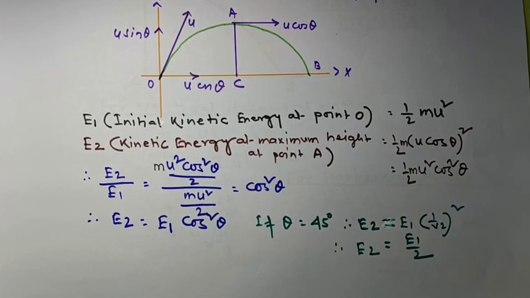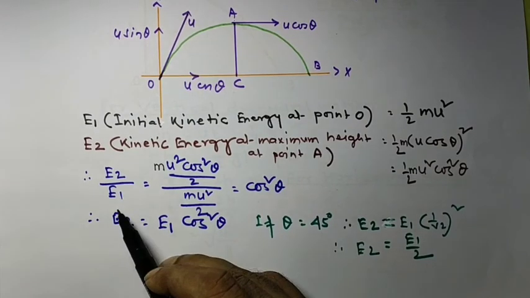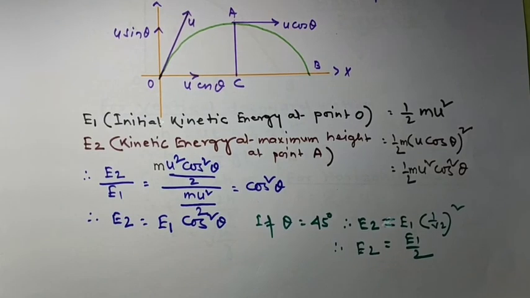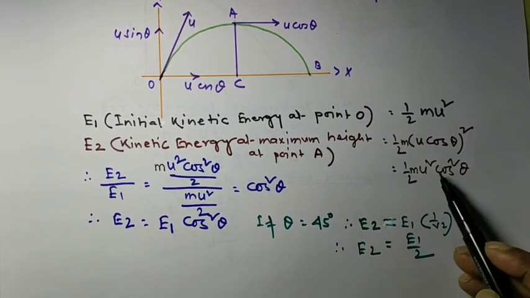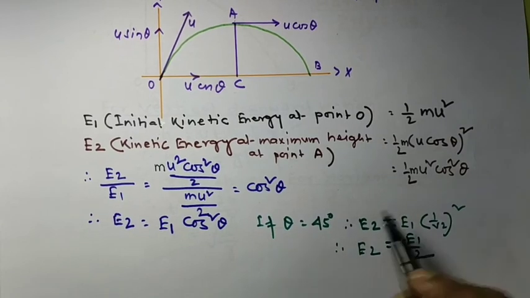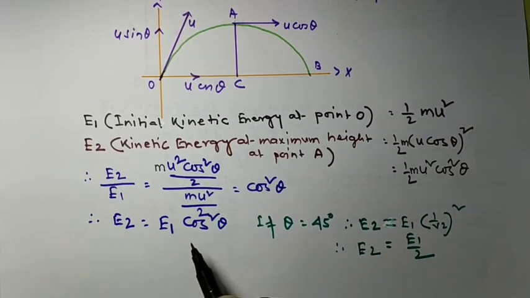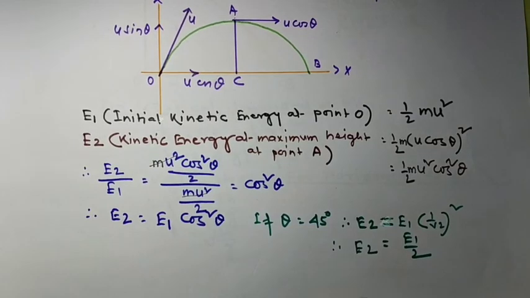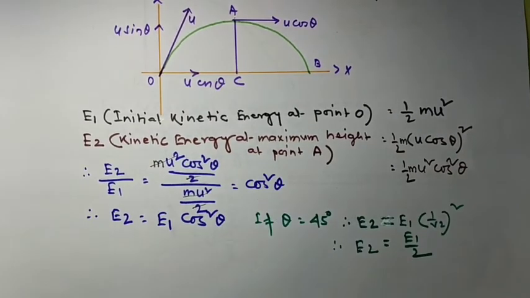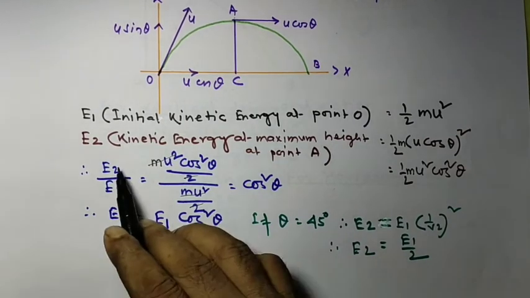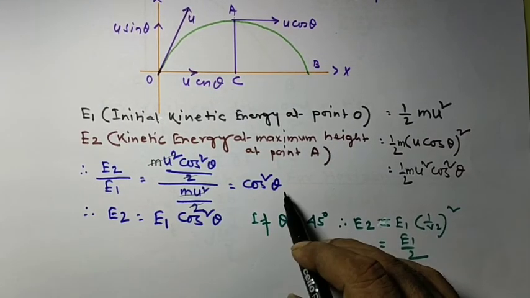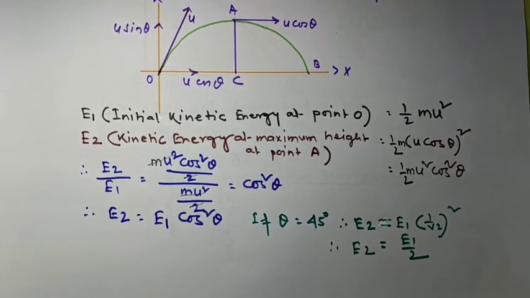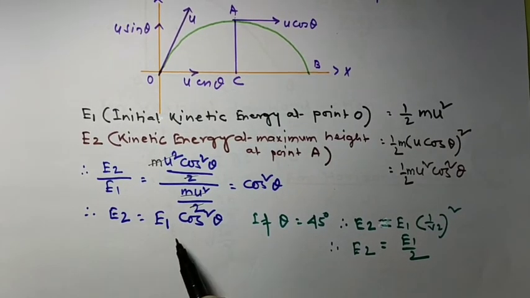So if we write E2 by E1, what is E2? Just now we have calculated half m u square cos square theta. Now what is E1? Half m u square. We can cancel m u square, and we can cancel this 2 also. So what has come? E2 by E1 is equal to cos square theta. So E2 is equal to E1 cos square theta.